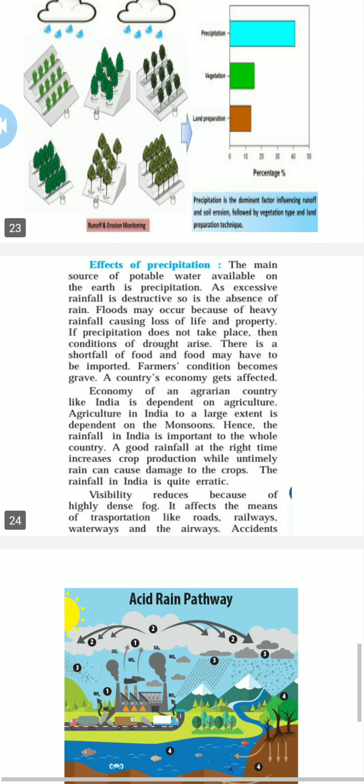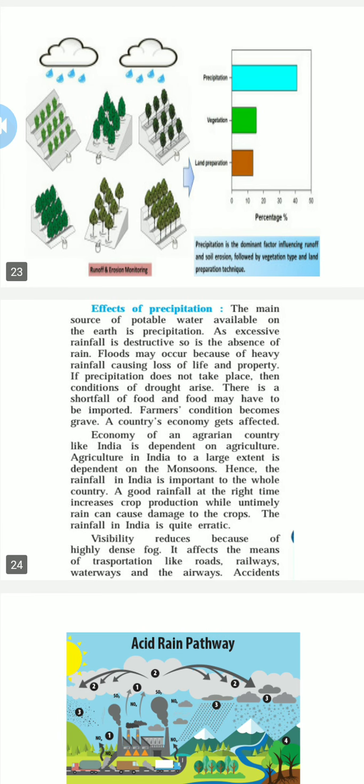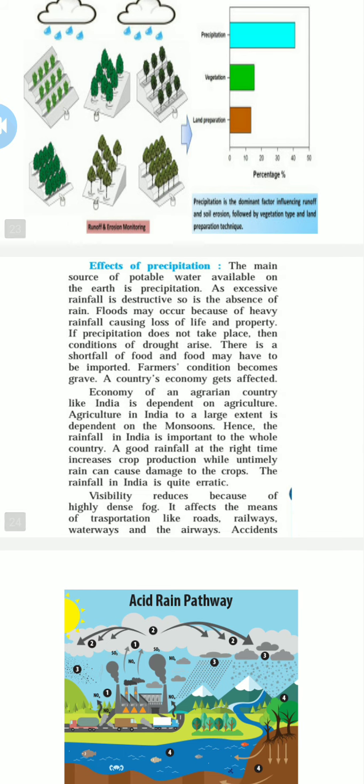See what happens: when we get proper rainfall, then the production of different things is very easy, and it is easy for the farmers also. But what if we have a lack of rain? The farmer has to pay for it, they have to face this problem. Even if we face heavy rainfall, the crops get destroyed, and even in that situation the farmer has to pay for this, and they have to deal with all this.